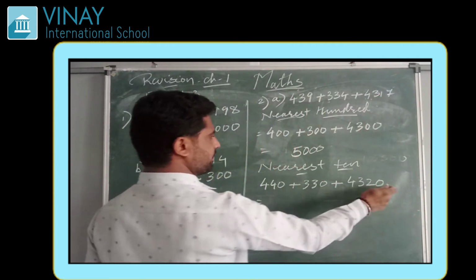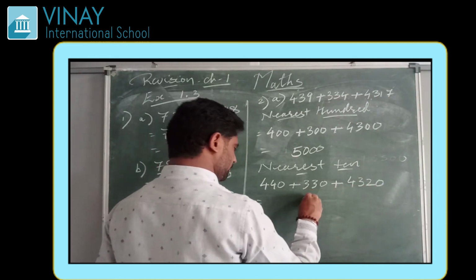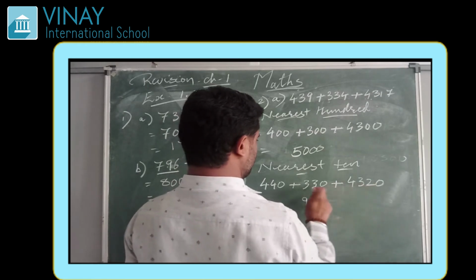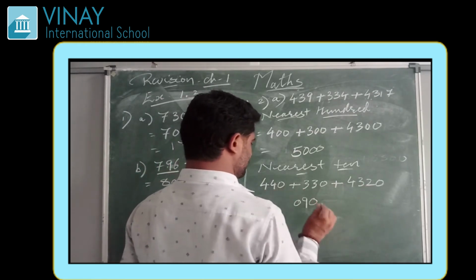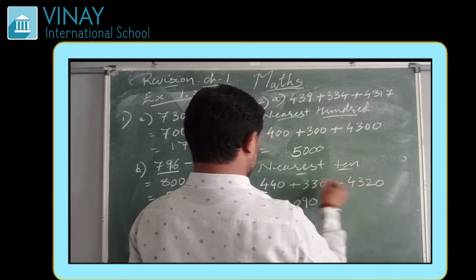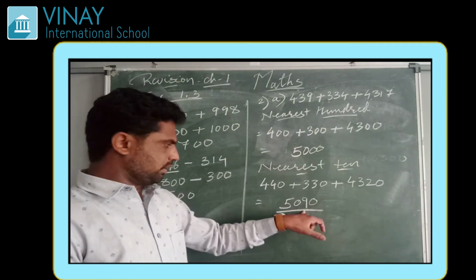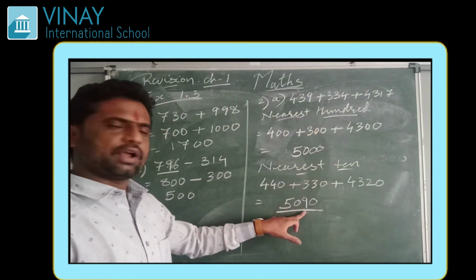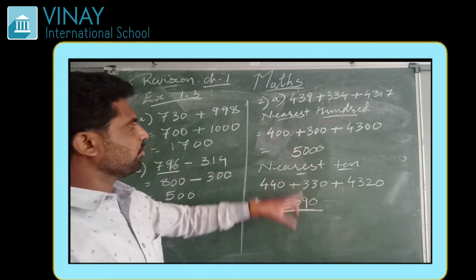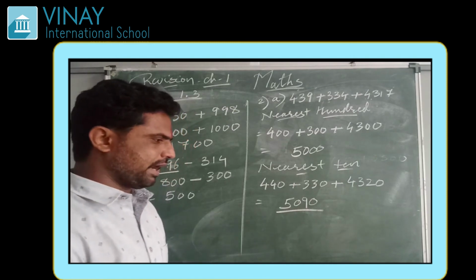Now we have to add it: 0, 2 plus 3, 5 plus 4, 9, 3 plus 3, that is 6 plus 4, that is 10, and then 5. So 5090. Again if you estimate it to nearest 100, then it will be again 5000. So both answers: nearest 100 is 5000, nearest 10 is 5090.